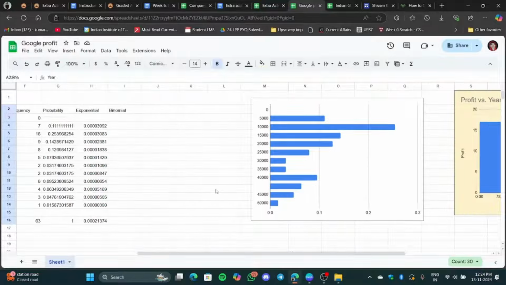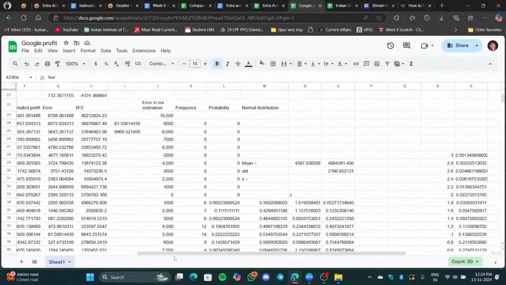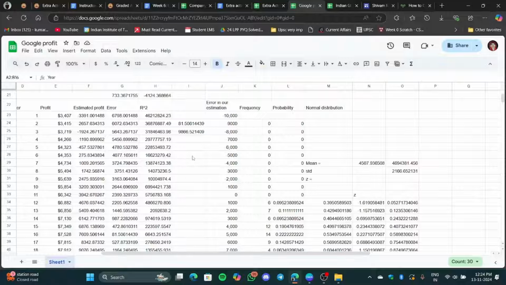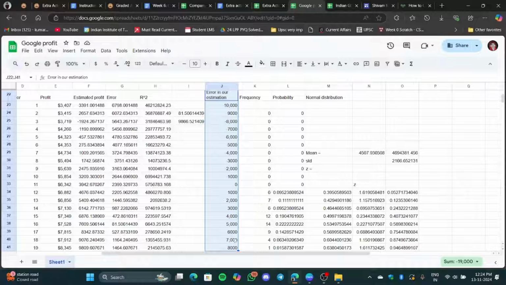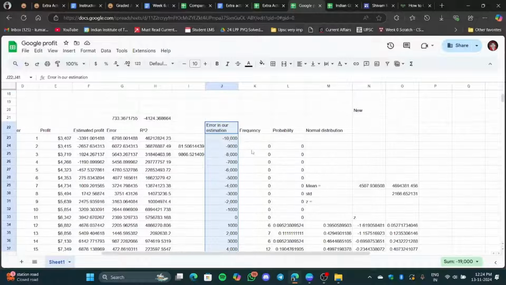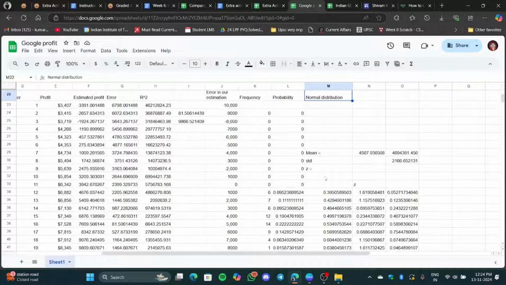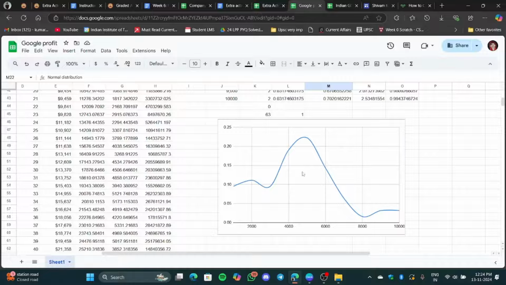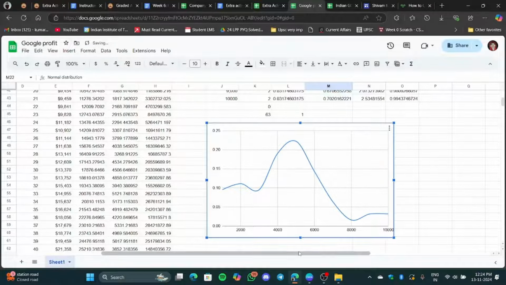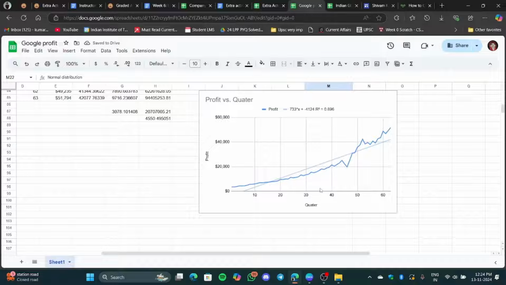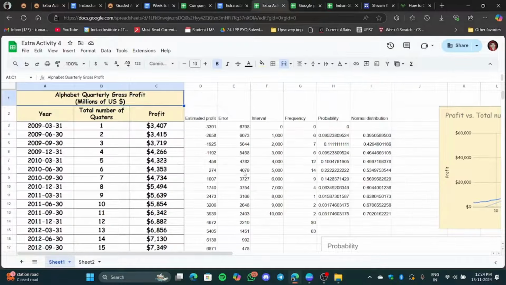This was not my idea actually. Bhaskaran sir was guiding me all through this discussion. He said that what we can do is estimate the error while calculating the probability of this profit, and then for that error we can find the probability, and then use a distribution to claim that the probability is valid. This was the primary intention of doing this. You can see here also the bell-shaped curve was there. So this is the thing for this activity.